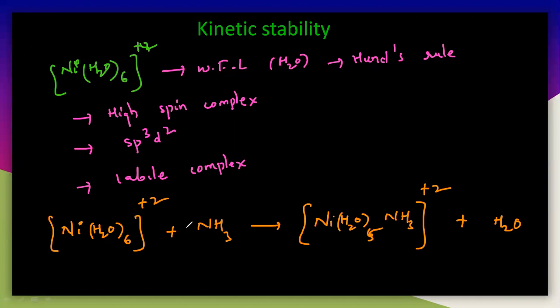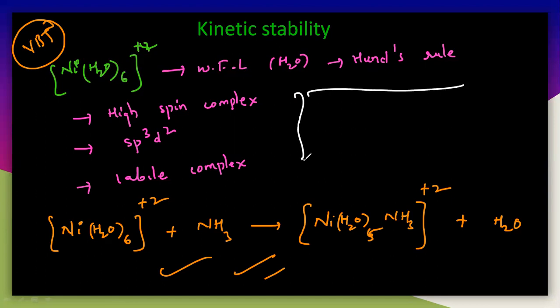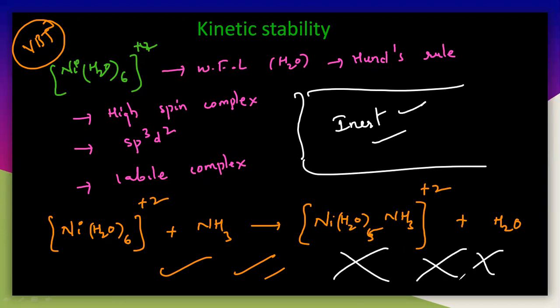Now the question here: according to VBT theory, this should actually be labile. That means this reaction should occur here. But experimentally this is inert. So this reaction will never occur here. So why? What is the reason?